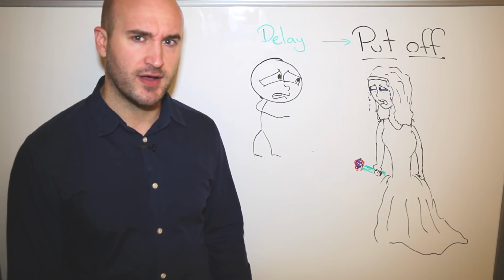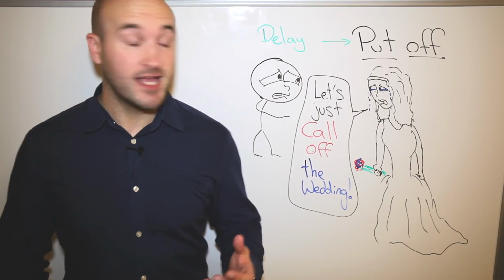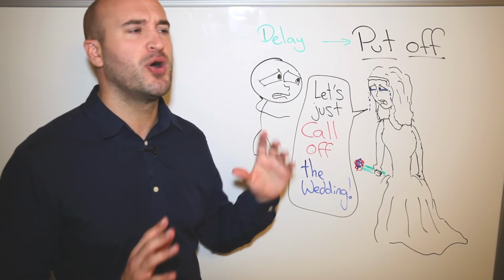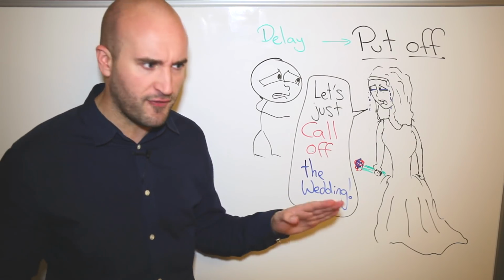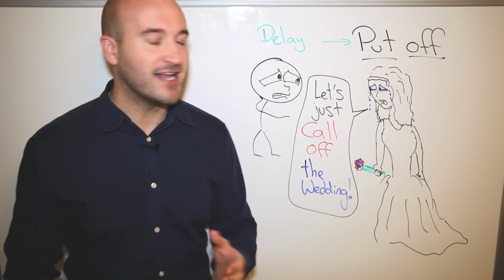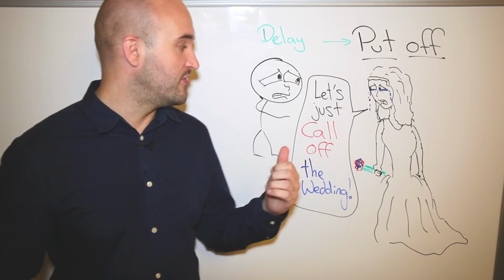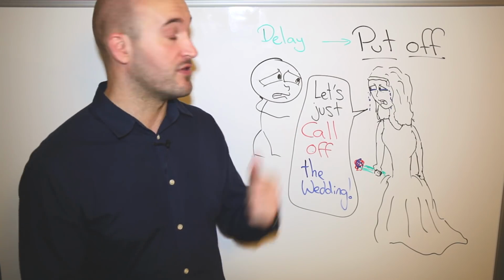That bastard. Well, her response to this is this. She's saying, let's just call off the wedding. So remember, he asked, let's put off the wedding, make it later. She's now saying, let's call off the wedding. I think you guessed what call off means. It means to just cancel an event. So you can call off a wedding, you can call off a meeting, same with put off.